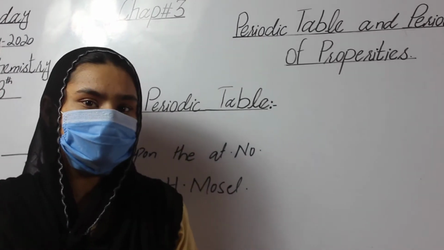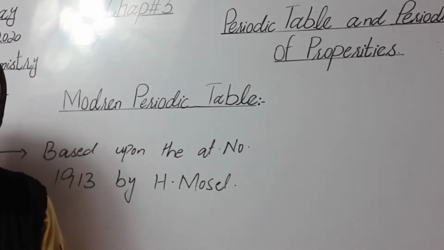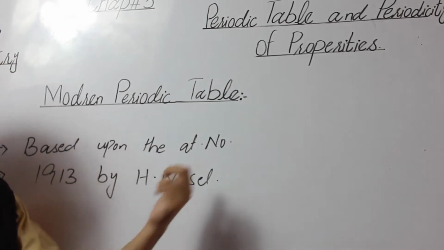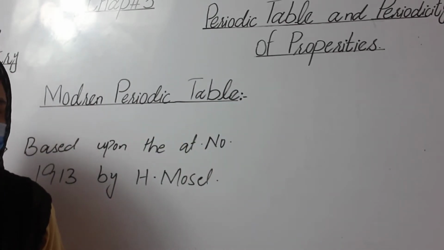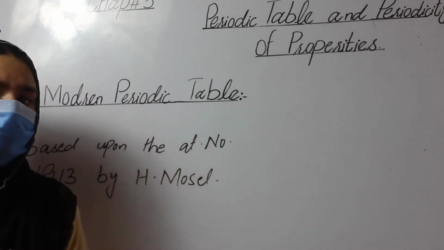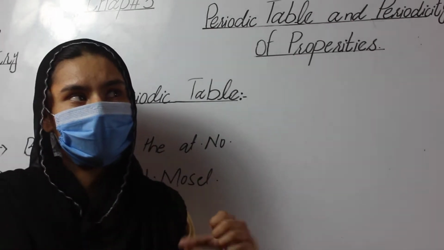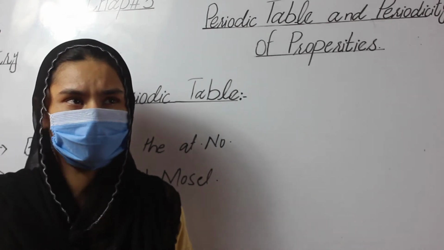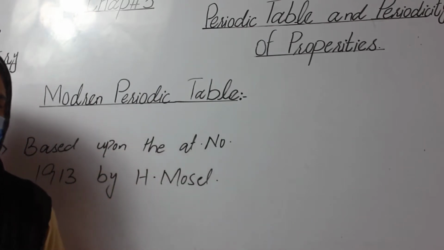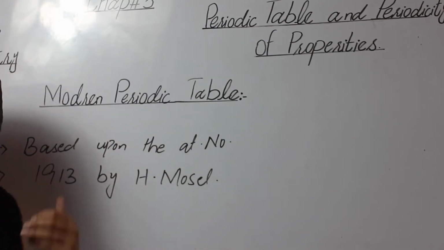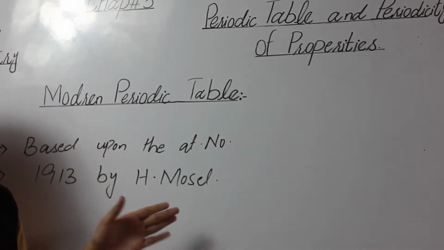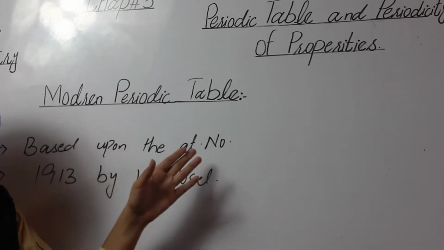Now the question arises: why is atomic number a more fundamental property than atomic mass? Why did H. Moseley change the base of Mendeleev's periodic table? Because Mendeleev formed the periodic table on the basis of atomic mass. At that time only 63 elements were discovered, and they were arranged in a systematic manner on the basis of their atomic mass. But after the start of the 19th century, H. Moseley changed the periodic table on the basis of the atomic number.